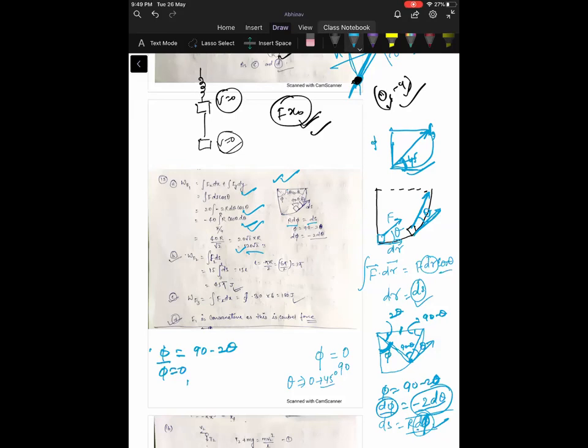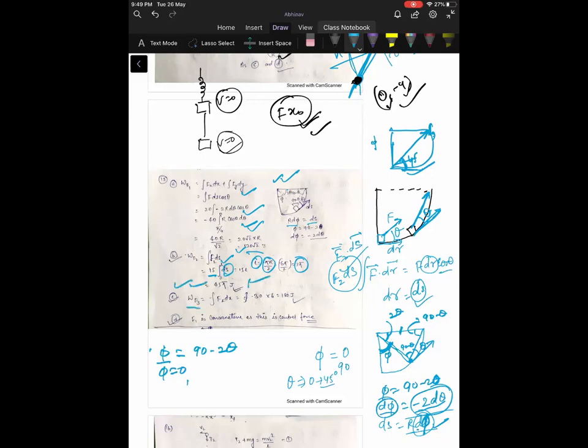Now option B: work done by F2 is equal to 45 pi. F2 is acting along the tangent at every point, so you will have to integrate F2 dot ds. F2 is always parallel to ds, so F2 dot ds will be F2 ds. F2 will be 15 and ds will be the total length of the path. Total length of the path is pi r by 2. Just calculating all this, you will get 45 pi joule.